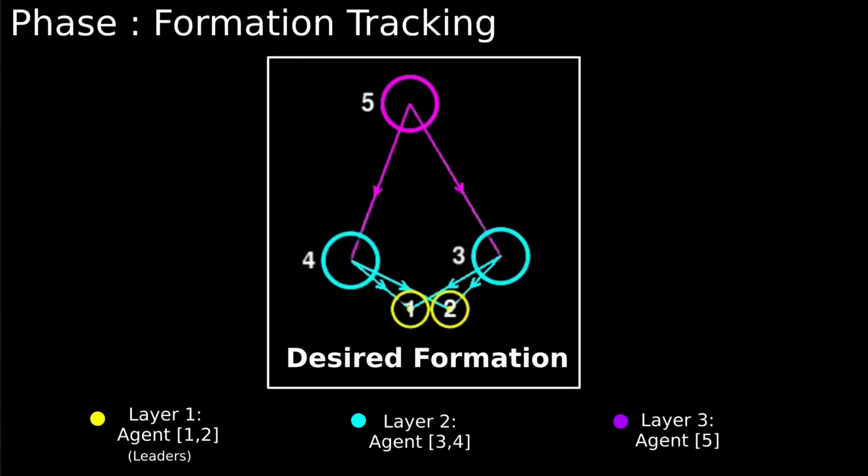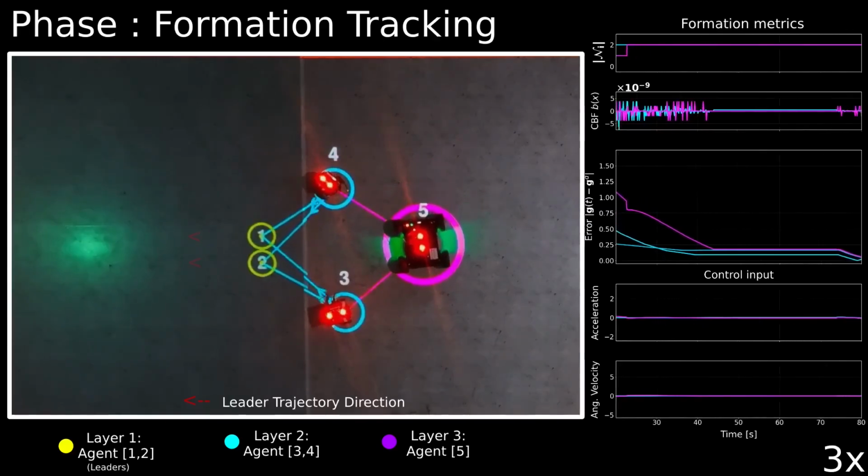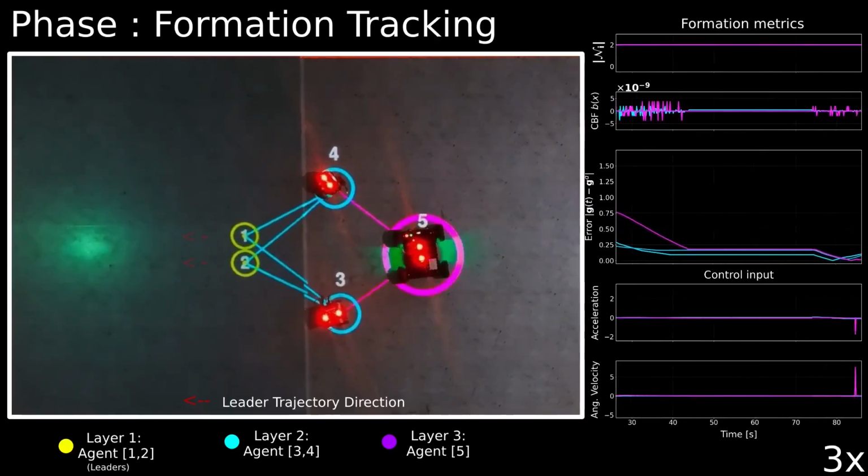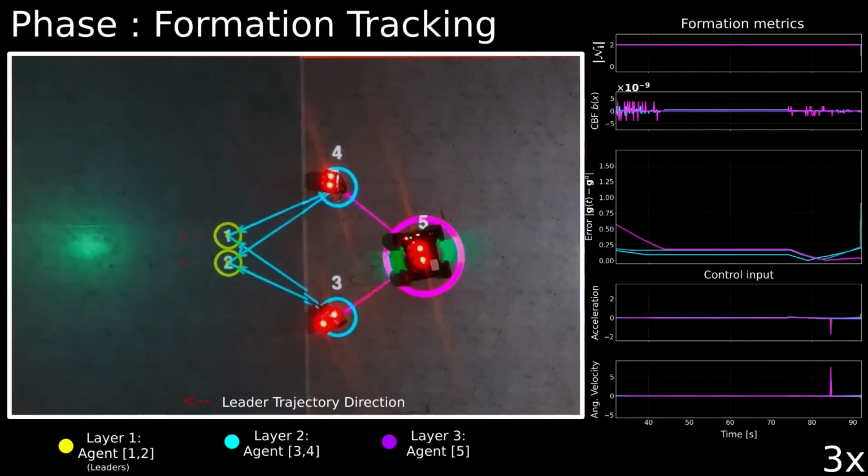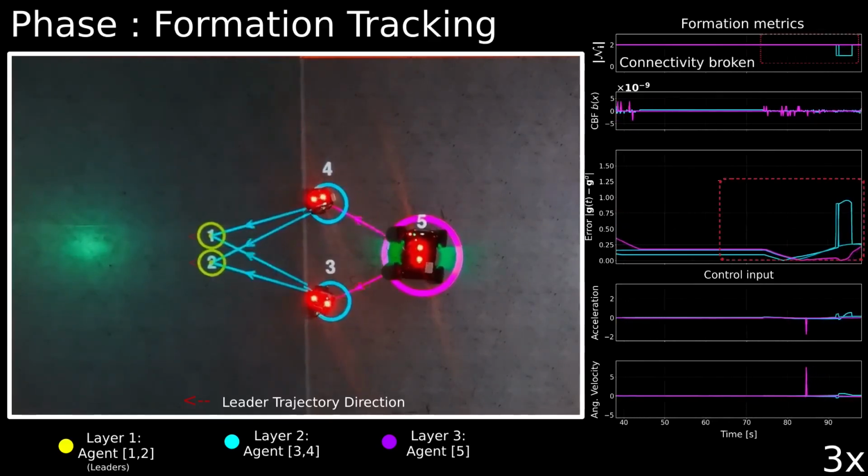Now we will show, having achieved a bearing rigid graph, how a dynamic formation as shown for desired is tracked by the agents. We solve a QP problem for each agent respecting the heading-based control barrier function like constraint, which dynamically tracks the moving formation.